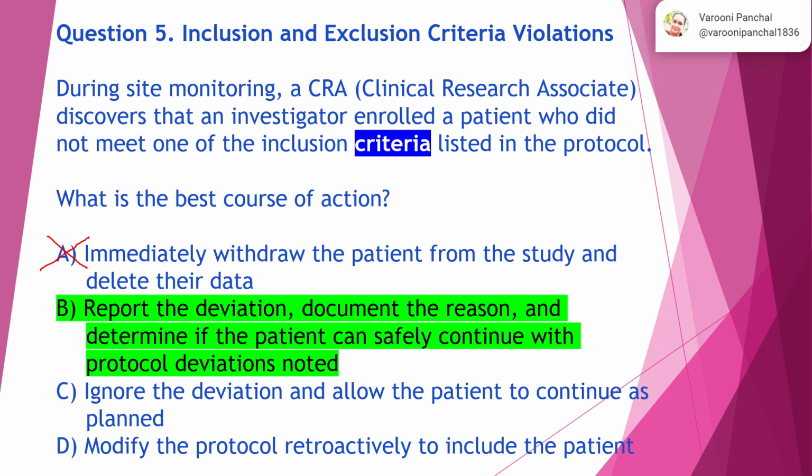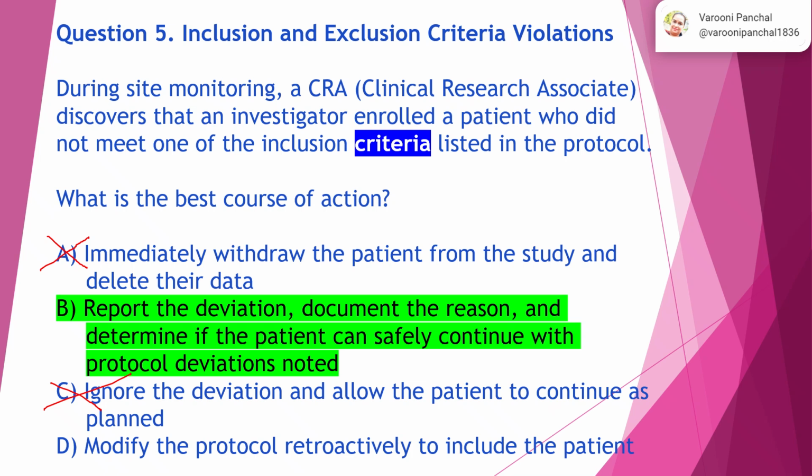Whatever data is available after entering into the clinical trial study or after giving the informed consent, all those data should be present and available, even if the patient tried to withdraw during the recruitment phase. So all those data should be available. Option C, ignore the deviation and allow the patient to continue. No, you cannot ignore, delete, or manipulate data wherever clinical trial data is involved. So option C is not the right answer.